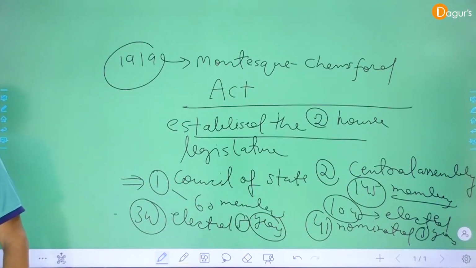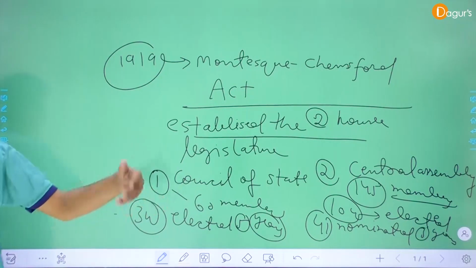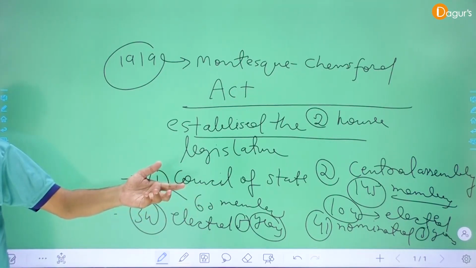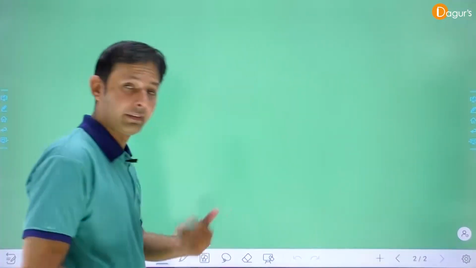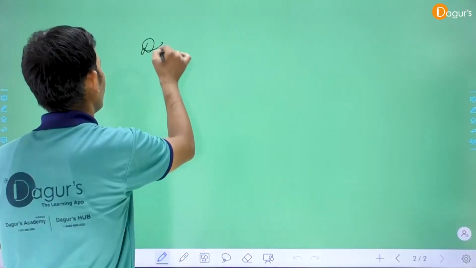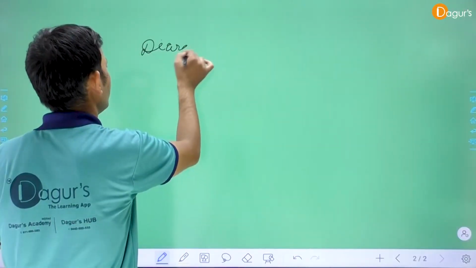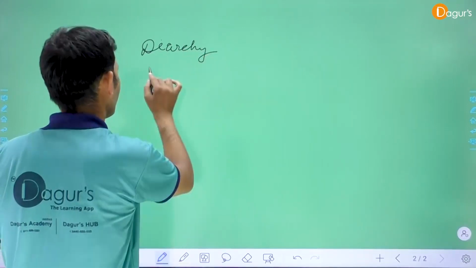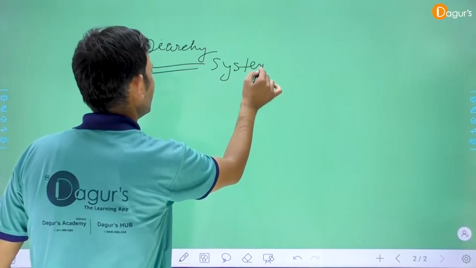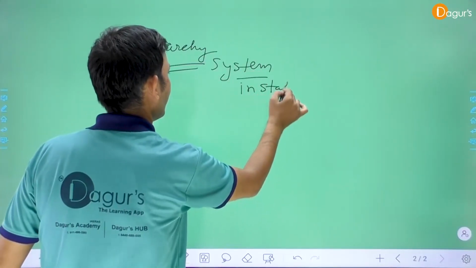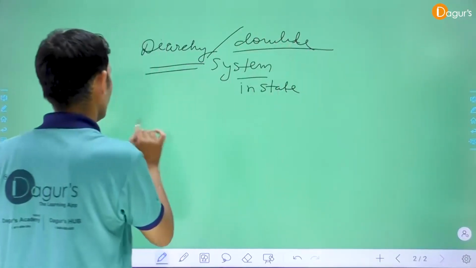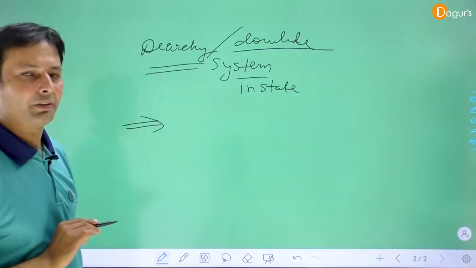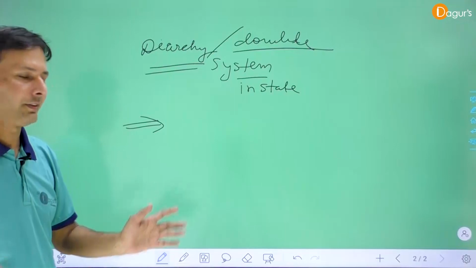And the main thing is that the 1919 Montagu-Chelmsford Act also established the diarchy system, the double system, in the states. Diarchy in the states, or double system, means the state government's power was divided into two parts, number 1 and number 2.